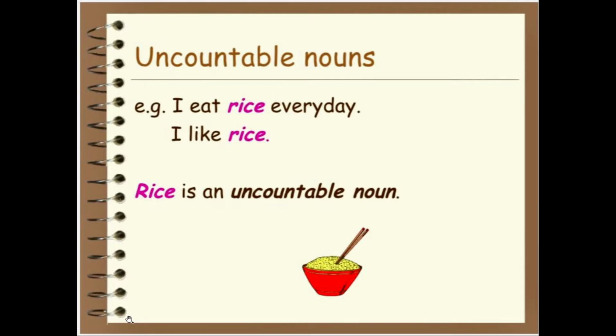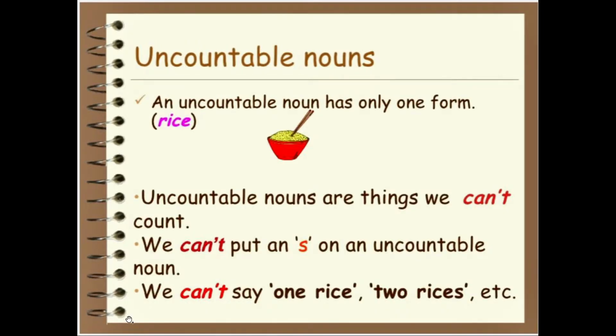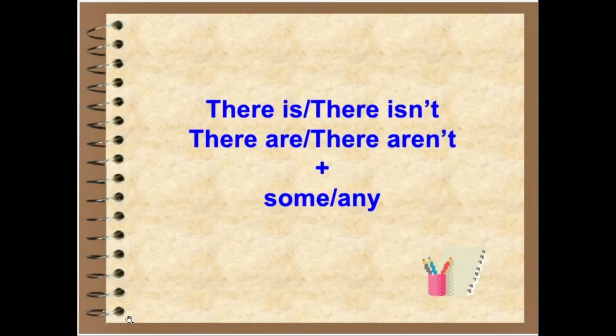Rice is an uncountable noun. An uncountable noun has only one form. Uncountable nouns are things we can't count. We can't put an s on an uncountable noun. We can't say one rice, two rices, etc.